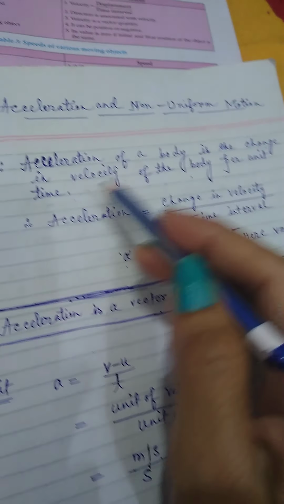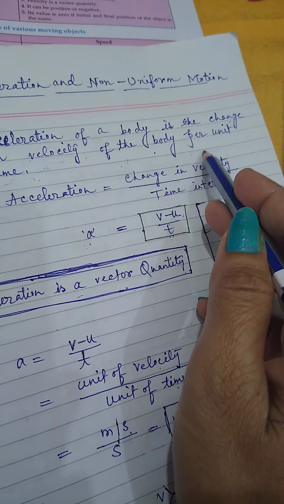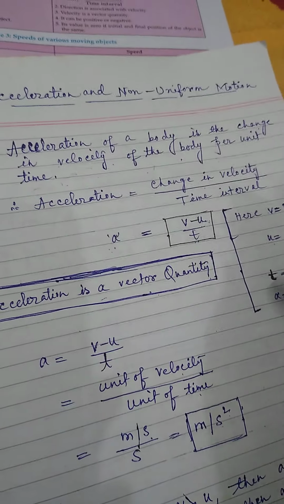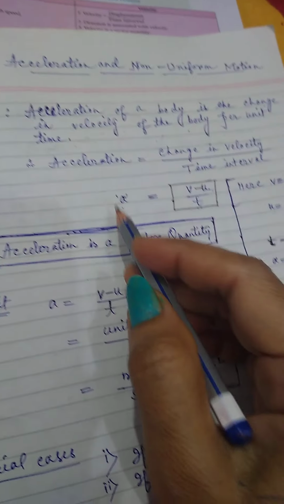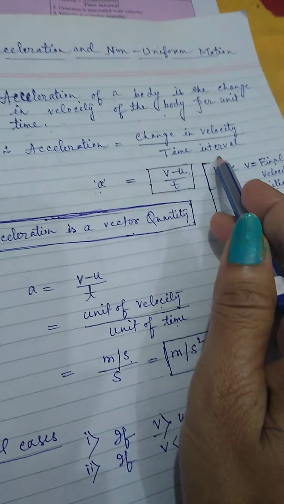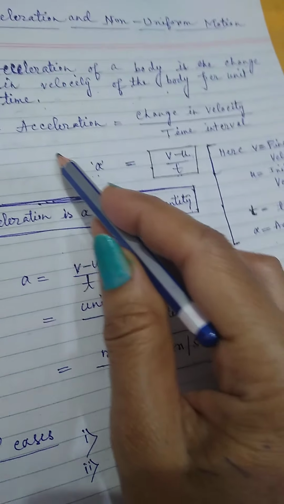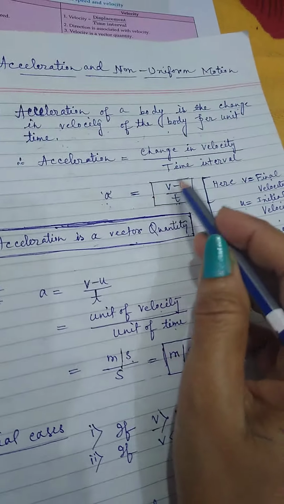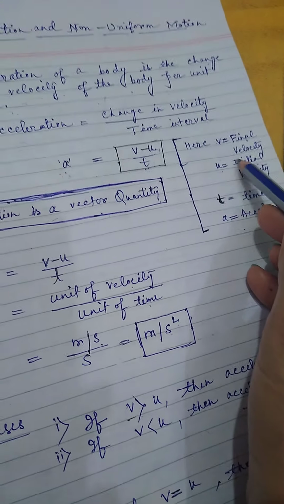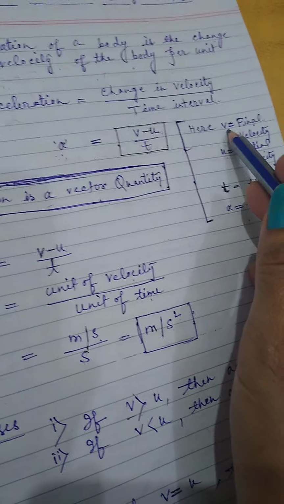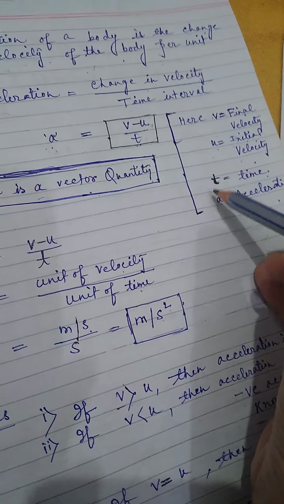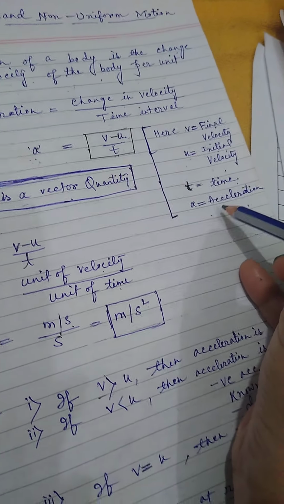Okay, and per unit time means when we divide anything by the time, then it becomes per. So what is acceleration? Acceleration is equal to change in velocity divided by time interval. We express this acceleration by small a, and change in velocity is v minus u, where small v is the final velocity and small u is the initial velocity, t is the time interval, and a is the acceleration.